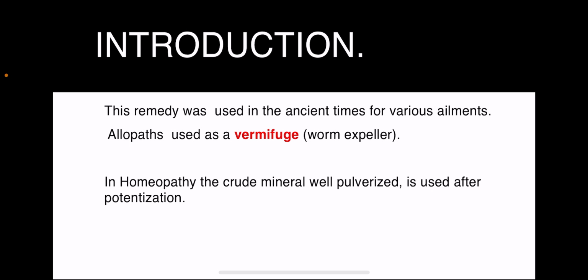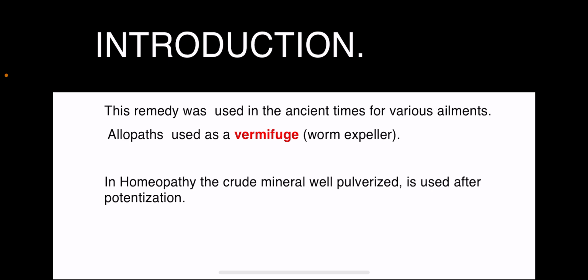So let us understand about this Stannum, how it was introduced into homeopathy. Initially, in ancient times, it was used for various ailments till homeopathy came into the field. The allopaths used this remedy as a vermifuge. Vermifuge is nothing but a worm expeller, used to expel worms in kids and also in adolescents.